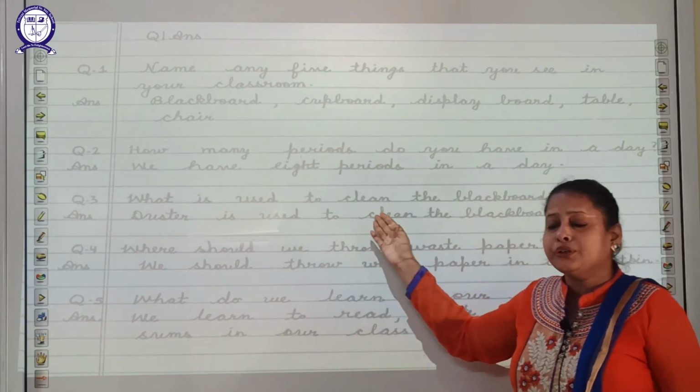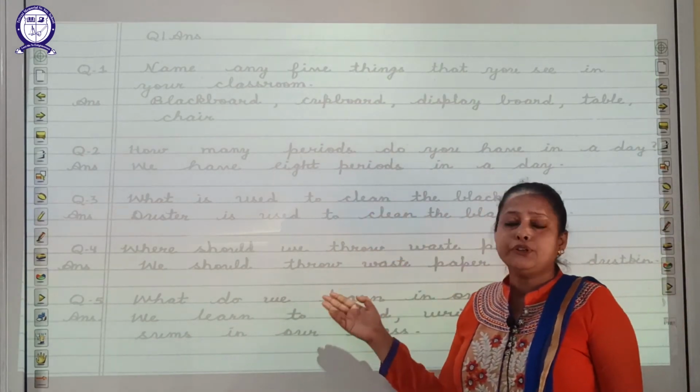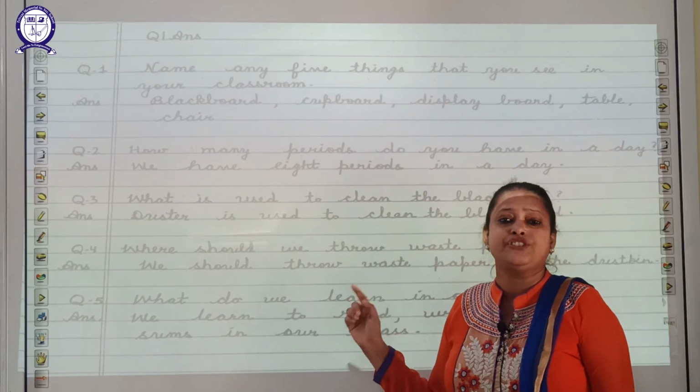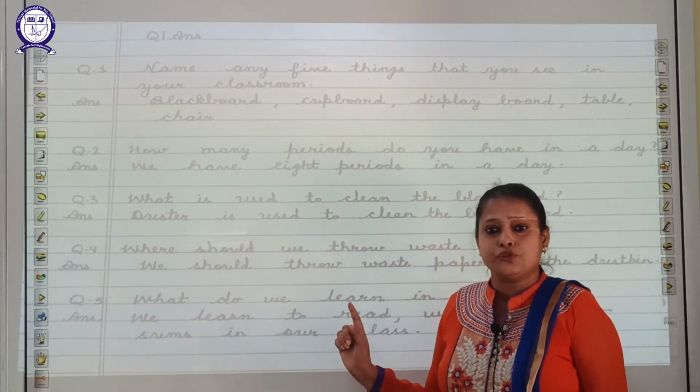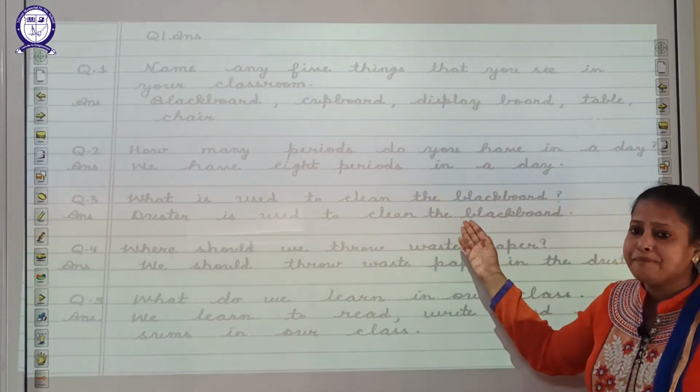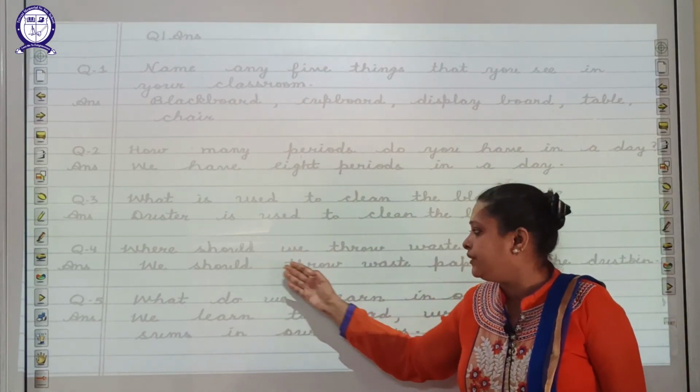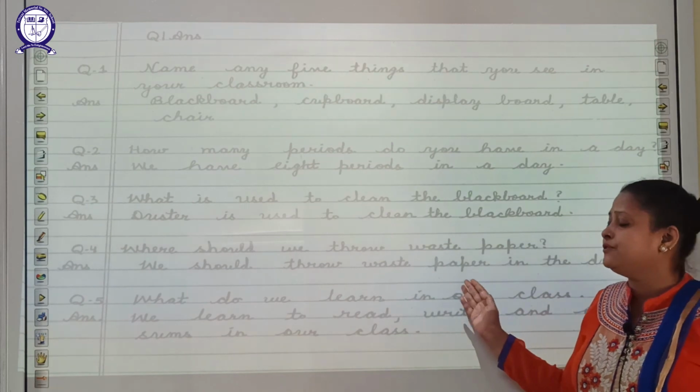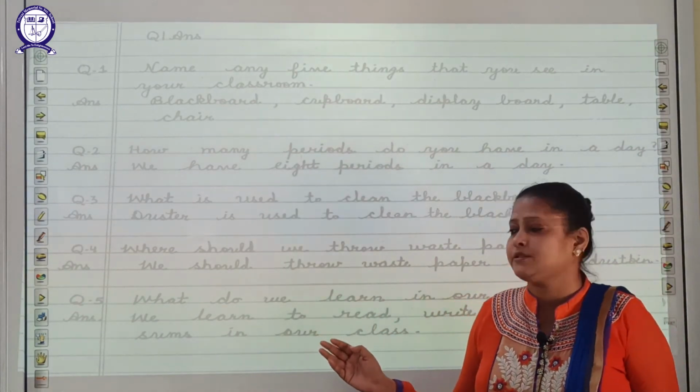What is used to clean the blackboard? Yes, duster. Chalk is used to write on the blackboard and duster is used to clean the blackboard. Next question, where should we throw waste paper? We should throw waste paper in the dustbin.